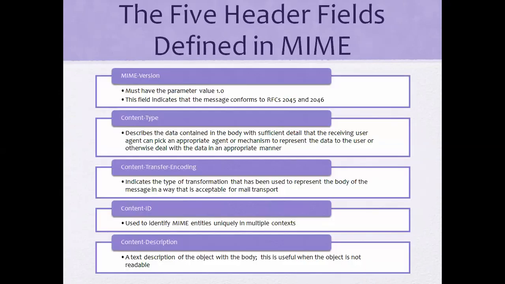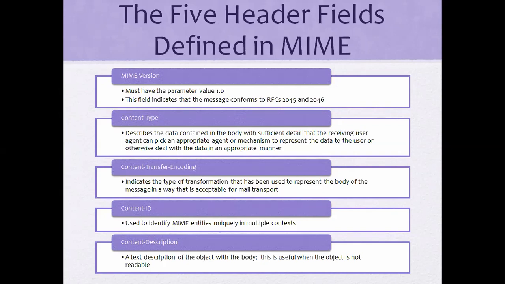Now, the five header fields defined in MIME are the following: MIME version, content type, content transfer encoding, content ID, and content description. These are all the header fields maintained by MIME. MIME version has a parameter version value, the RFC names, and message conformance to the RFCs. Content type describes which content is handled in an appropriate manner with appropriate mechanisms.